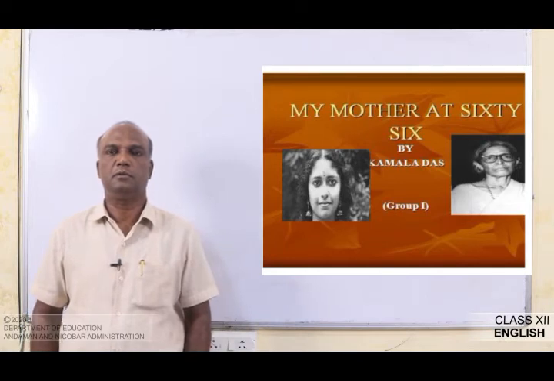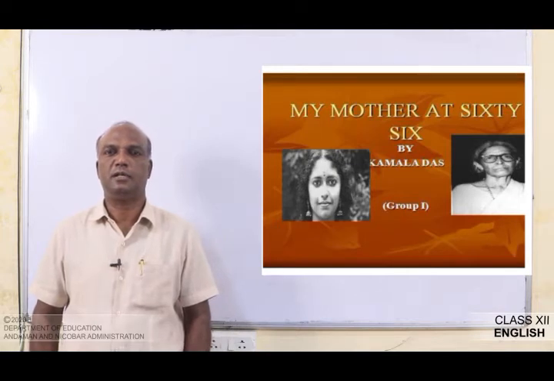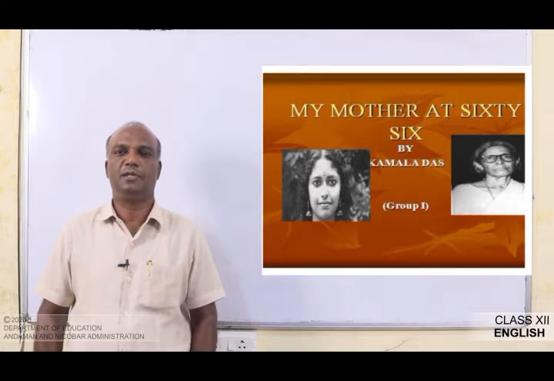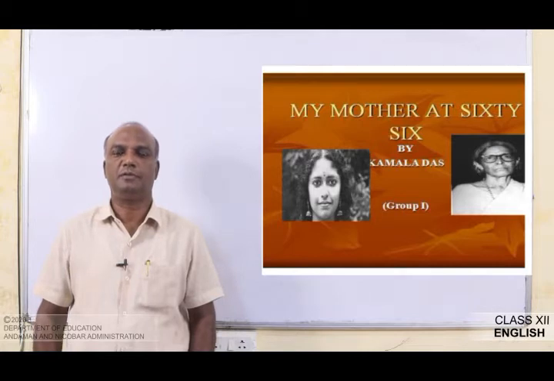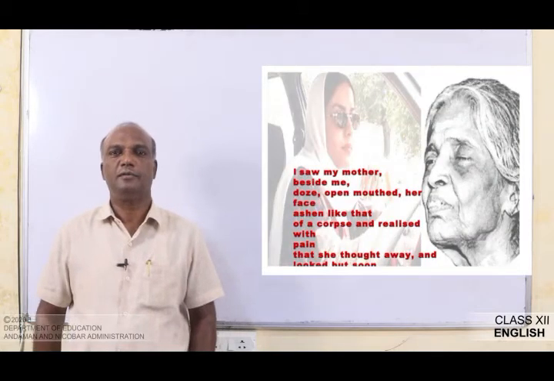Now you look at that screen. On your right hand side, see, the picture is there. On your right hand side, a young woman is there, and on the left hand side there is a woman who is in old age. So the young one is the poet, and the name of the poet is Kamala Das, and the old one's name we do not know. It is not written over there, but she is her mother, and her age is 66. Now you look at another picture.